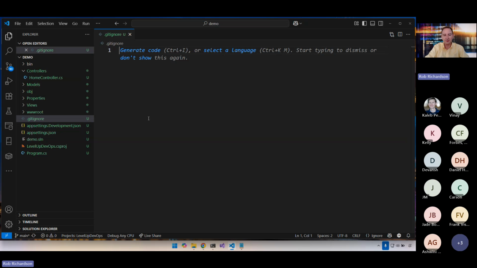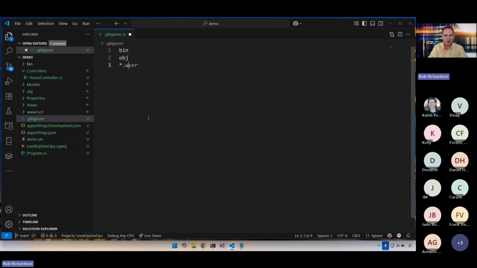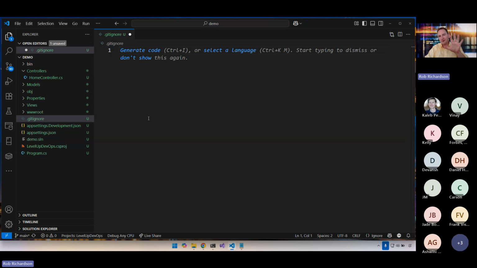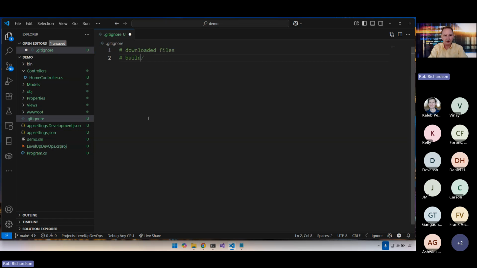Okay, so here we start talking about bin and obj, and then maybe there's *.user and *.suo, and there's just a massive collection of files. You probably have a list that's 2 or 3 or 5 screens long. Let's be a little bit more engineering about this. There's 5 groups of things that we want to ignore in a .gitignore file. We want to ignore downloaded files, built files, user specific files, temp files, and secrets.